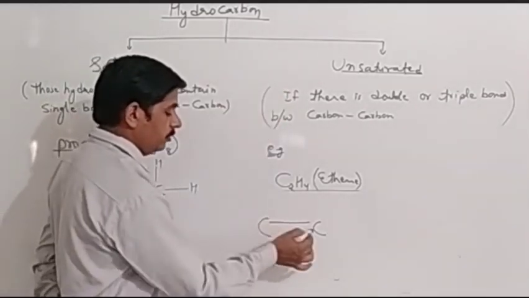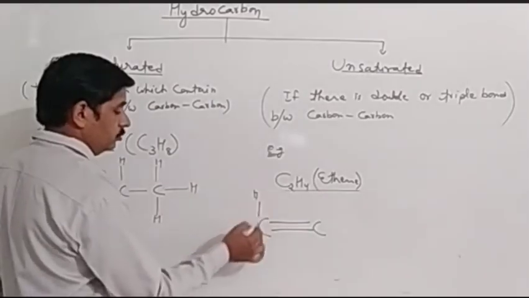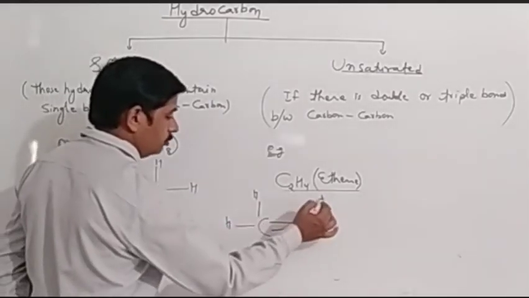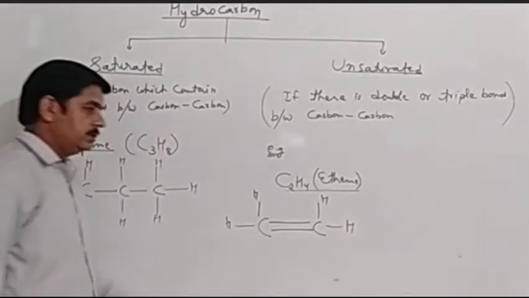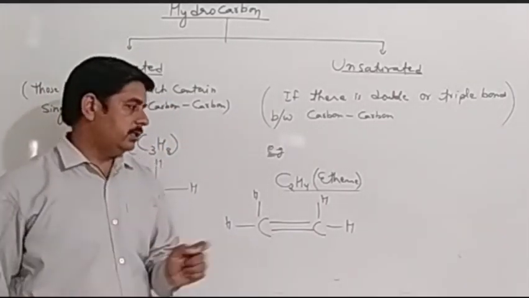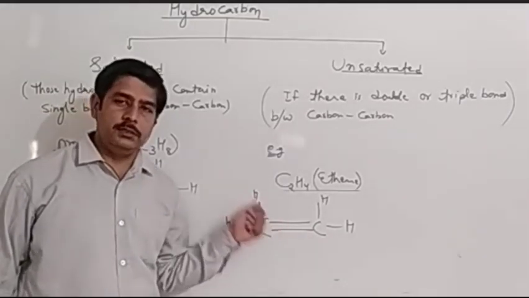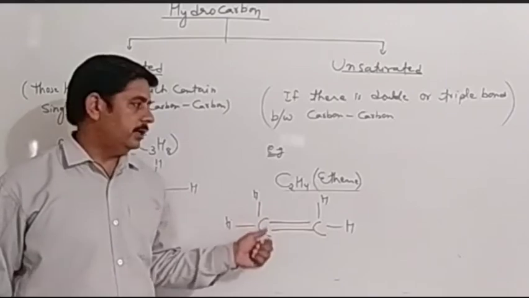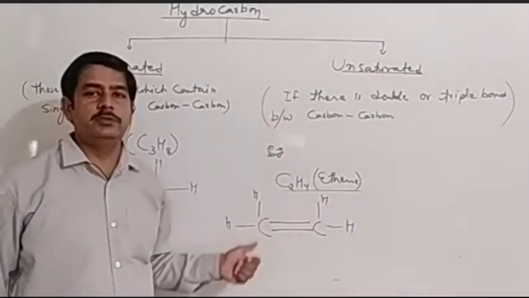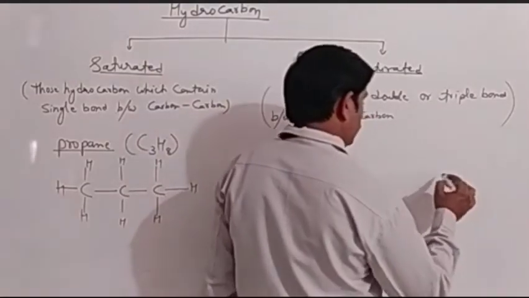So there is a double bond in this compound, and 2 hydrogens will be placed here, 2 hydrogens will be placed here. This is the structure of ethene. Right now you have to understand only this: if there is a double bond between 2 carbons, then it is considered unsaturated. So ethene is unsaturated.